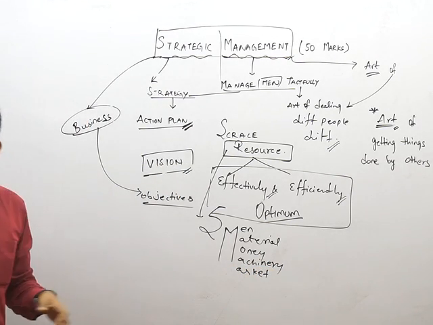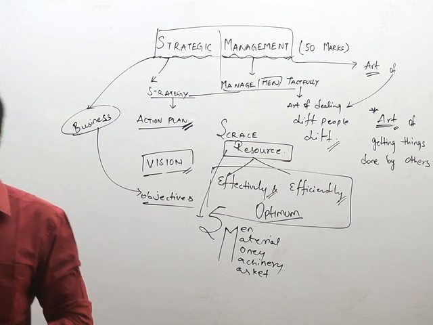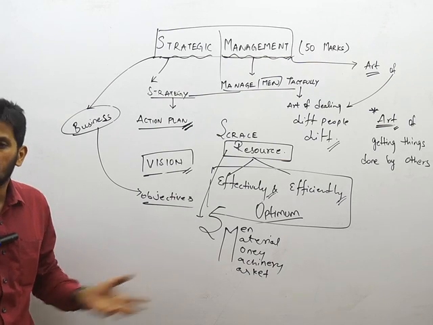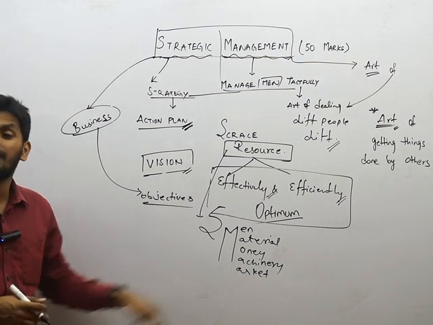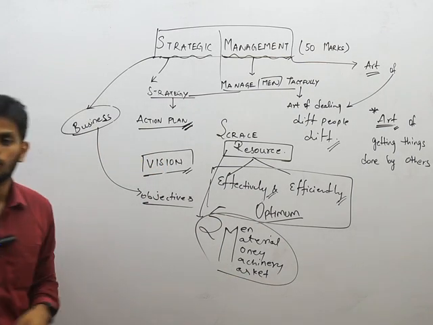Men, material, money, machinery and market. What are these five called? These five are the resources. How to employ them? Now, all these are not abundantly available always. Sometimes they are available, sometimes they are not available. So when they are not available, that is exactly what we need to figure out: what we need to do.